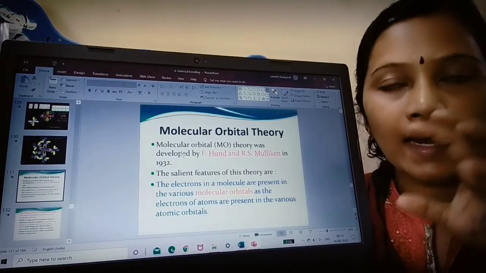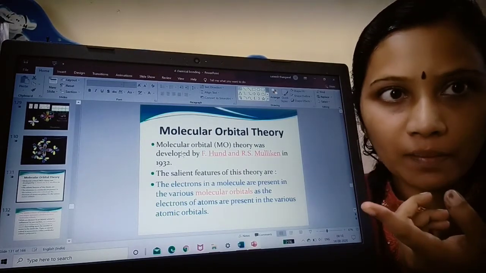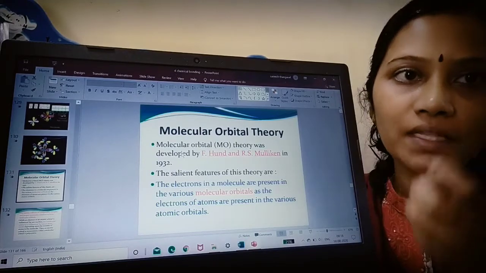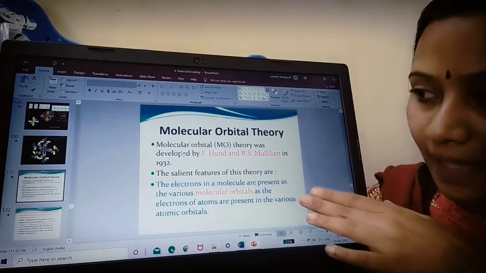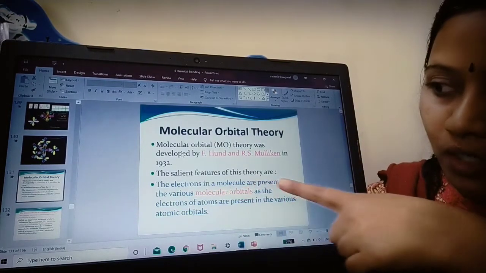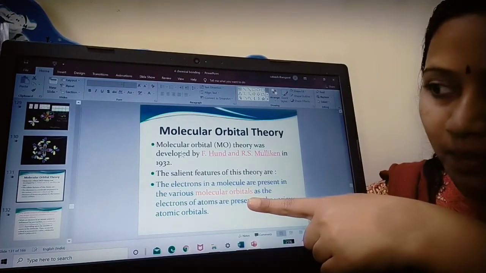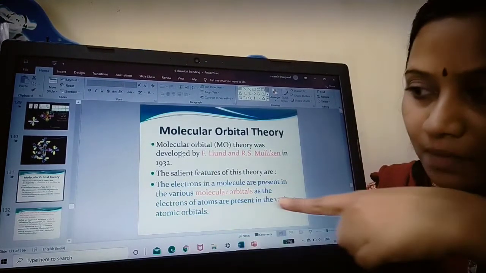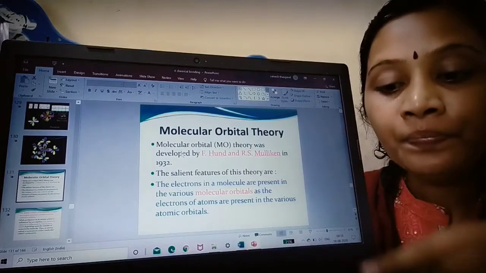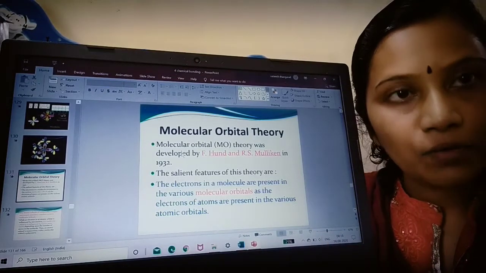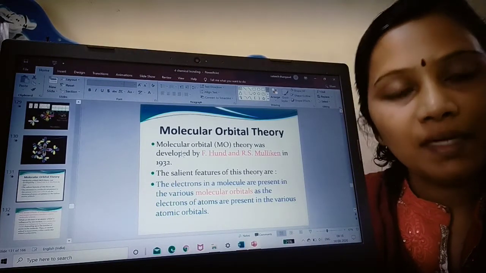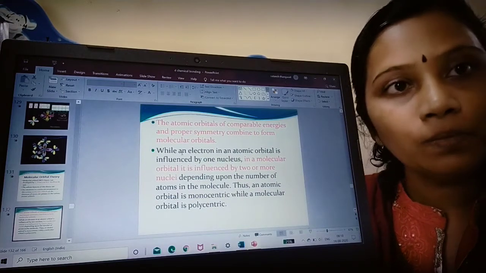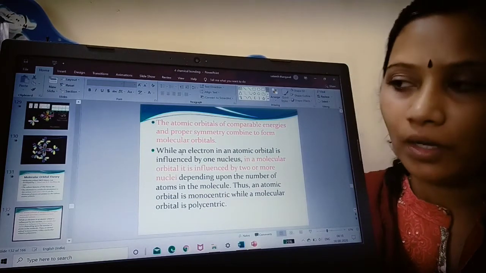See, we know atom, surrounding the atom I have atomic orbitals. I have molecule, surrounding that I have molecular orbitals. So, this is the aspect. Electrons in a molecule are represented in molecular orbitals, like how electrons of atoms are present in the atomic orbitals. We know electrons are revolving around the atom, which is represented in the atomic orbital, and for a molecule it is represented into various molecular orbitals.